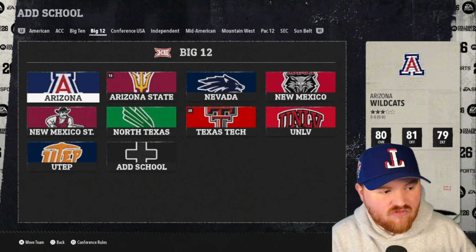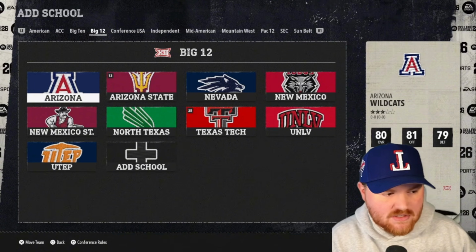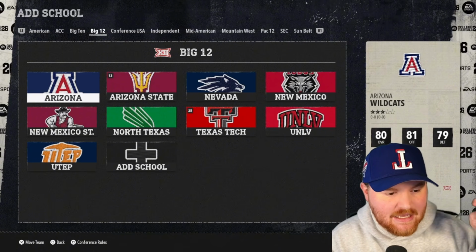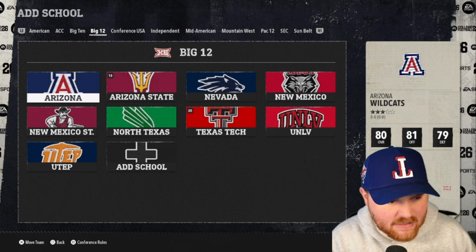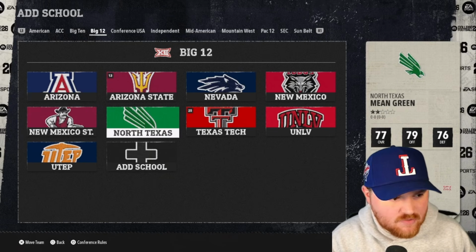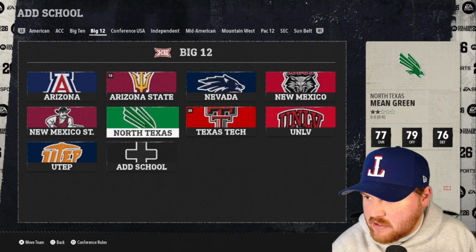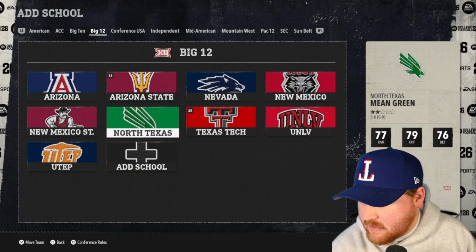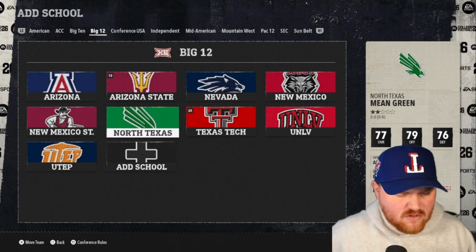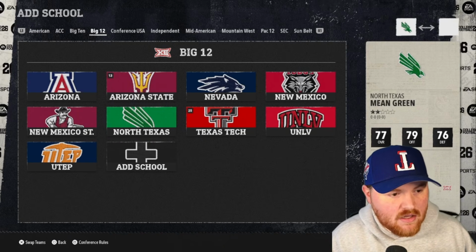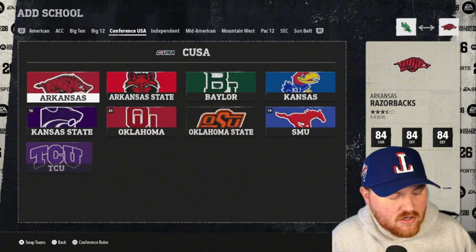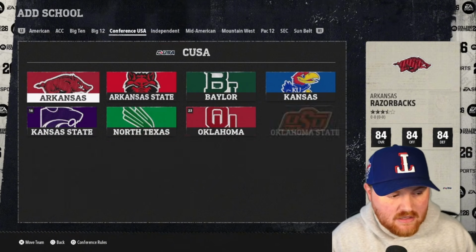So this is our Desert Conference: Arizona, Arizona State, Nevada, New Mexico, New Mexico State, North Texas, Texas Tech, UNLV, and UTEP. As I'm looking at this, I don't know that North Texas should be in the desert climate, right? North Texas is right around the same place as the rest of them. So we're going to take North Texas out. Texas Tech, UNLV, UTEP, they all make sense, but not North Texas.